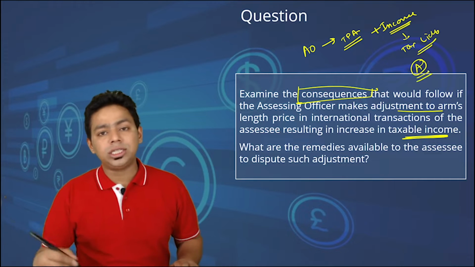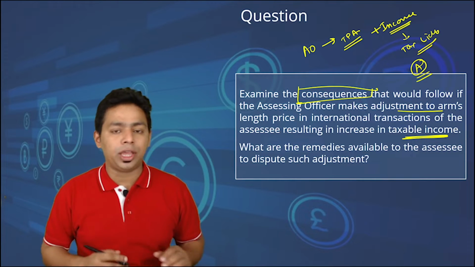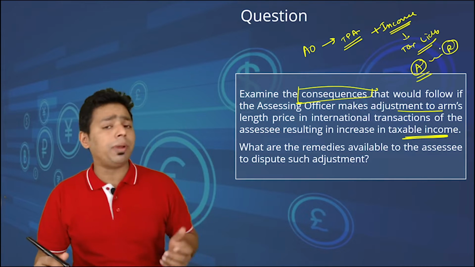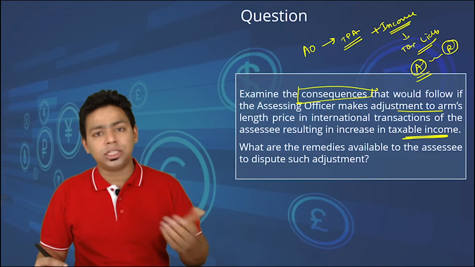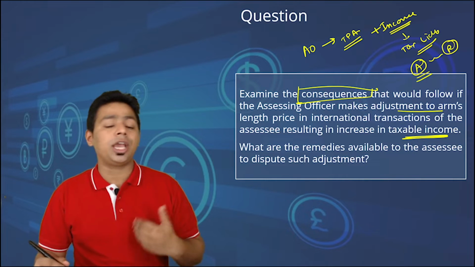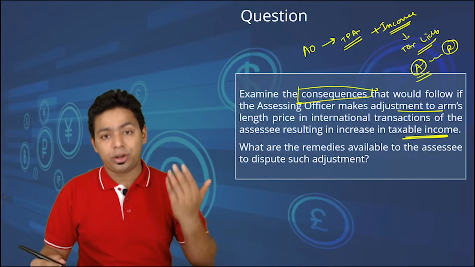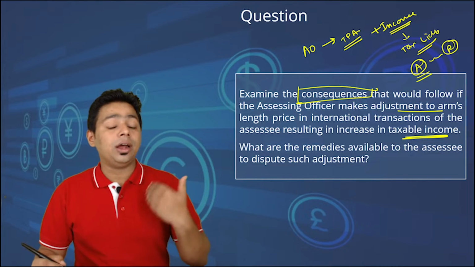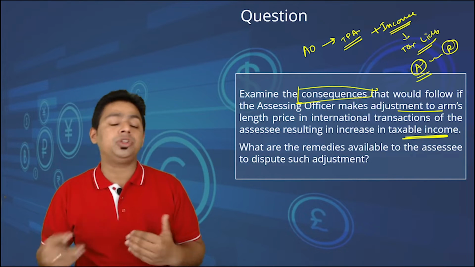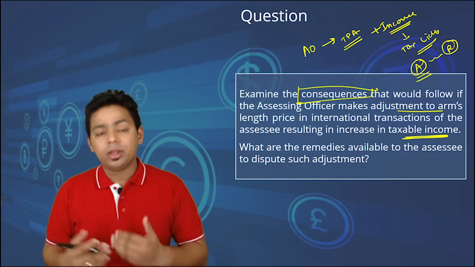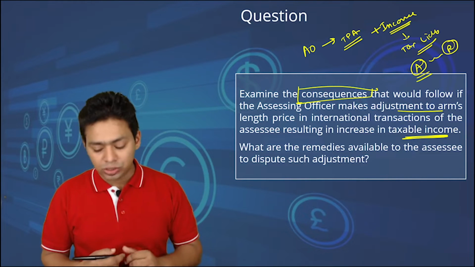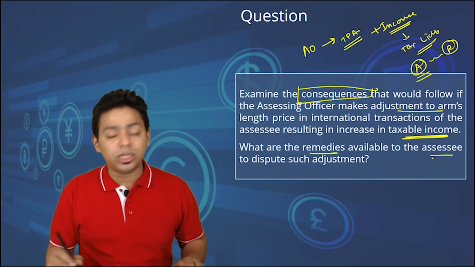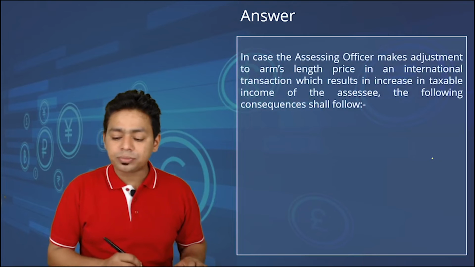Look at the word aggrieved. Whenever assessee is aggrieved by the action taken by the AO, obviously we need to have remedial actions, possible remedial actions that we have discussed in assessment procedure. You know that assessee can go for rectification, assessee can go for revision, assessee can go for appeal, and here assessee can go in dispute resolution mechanism, which is exclusively created for the assessees who are having an international transaction. And what are the remedies available? So we will have to talk about these disputes and remedies.